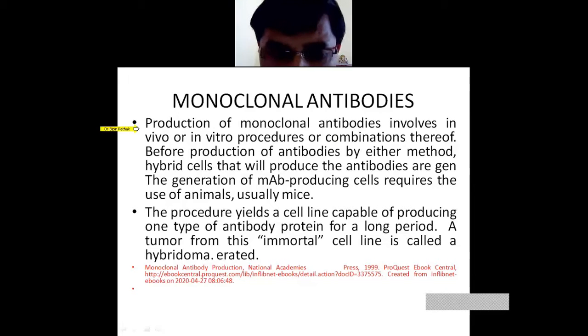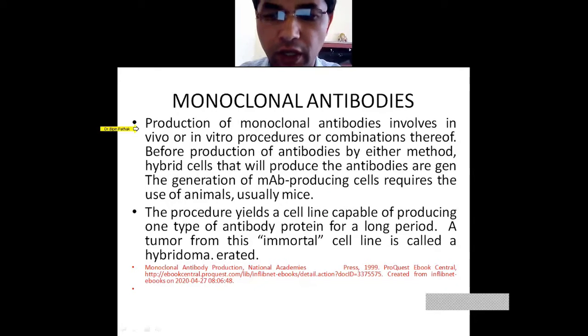When an antigen molecule produces a large number of different antibodies for that antigen, such antibodies are polyclonal antibodies.